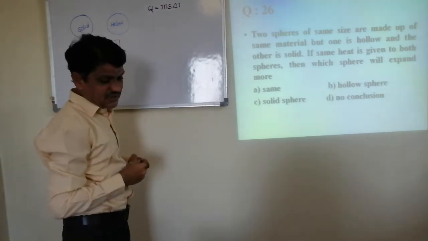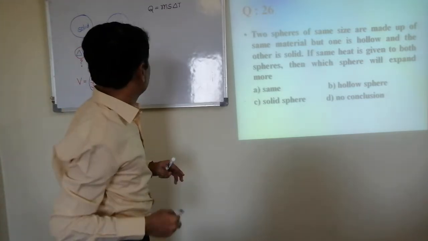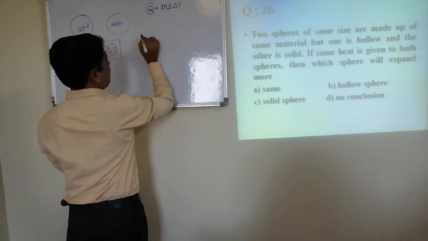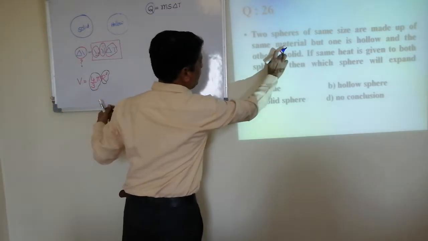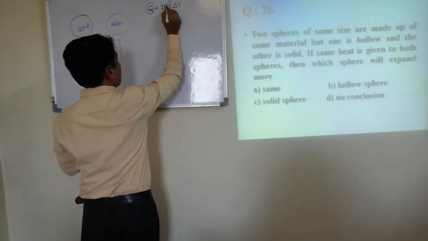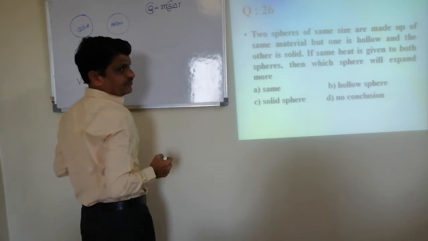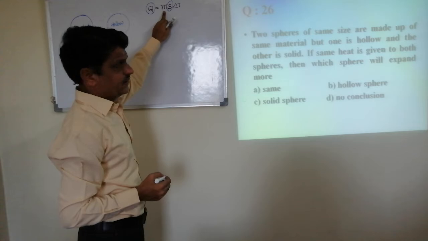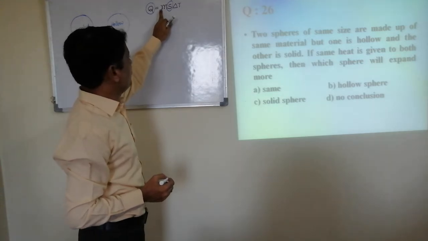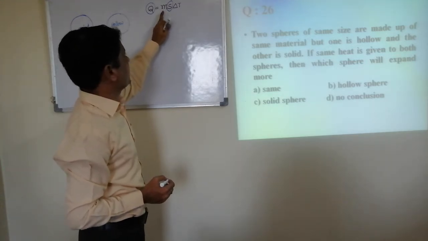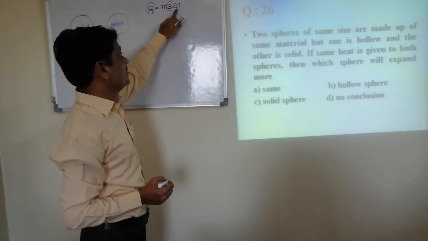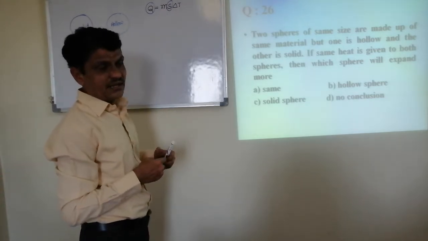So in this present problem, for both the spheres, the same heat energy is given. Since both are made up of the same material, S remains the same. Since one is hollow and another is solid, because of that mass is different.